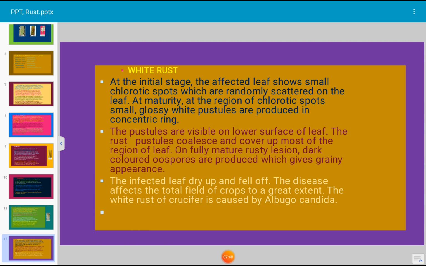The white rust of crucifers is caused by Albugo candida. It is a fungal pathogen.